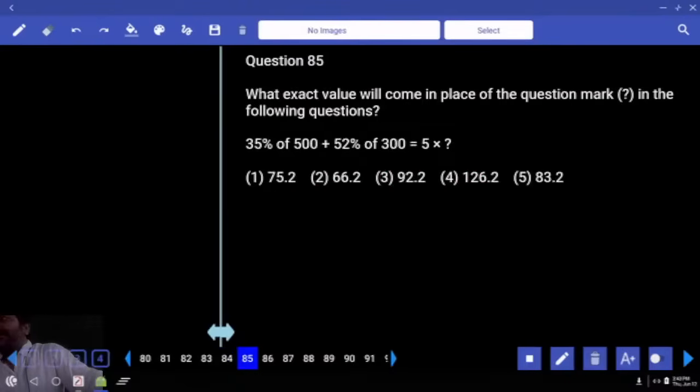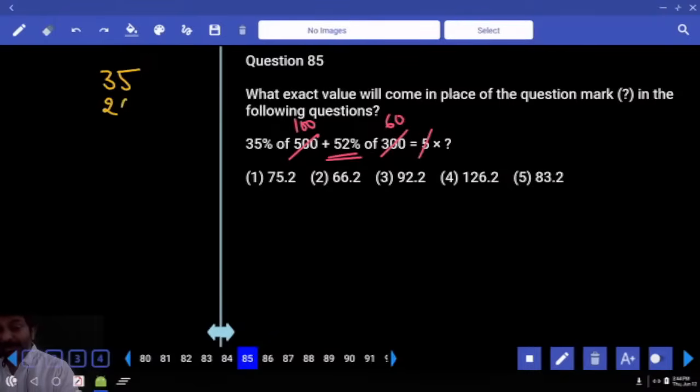Left hand side I would like to take 5 common because right hand side I have 5. Okay. Taken 5 common, 100. 5 taken common, 60. 5 cancel. 35% of 100, 35. 52% of 60 or 60% of 52. 10%, double, triple. Is it okay? Otherwise 50% plus 10%. I don't want to take 52% of 60. Instead I'll take 60% of 52. 50% of 52.